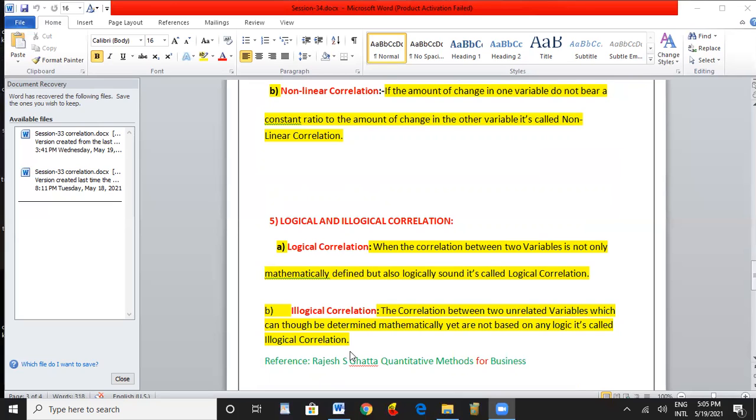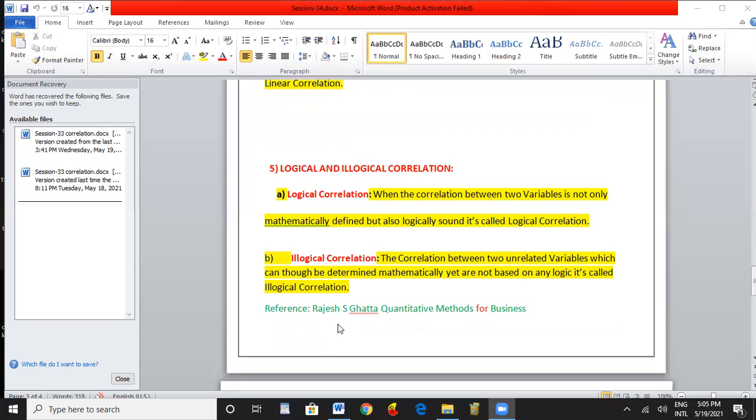Only in theory you have calculated and determined one way, it is not applicable for practical life. What is the use of deriving that value? So this is one illogical correlation. You are going to find the relationship between the two, but it is not logical, so even if you calculate, it is of no use. So that is called illogical correlation.